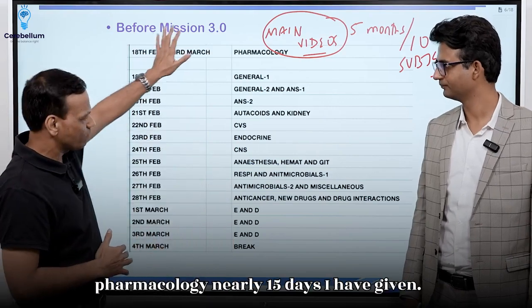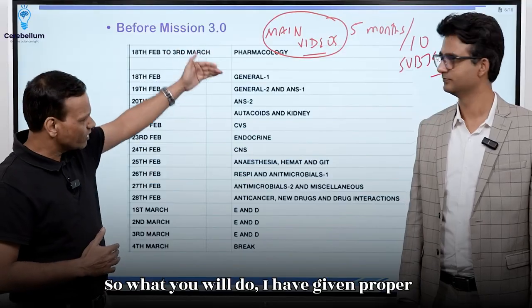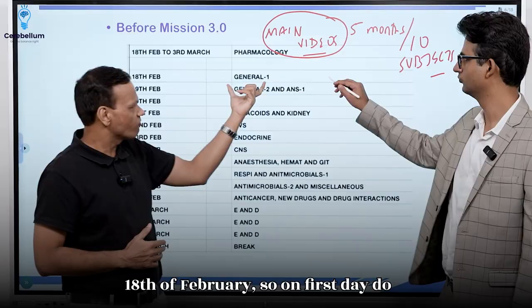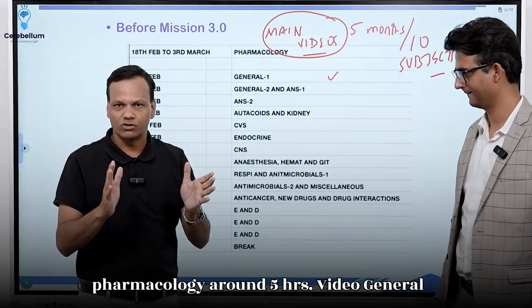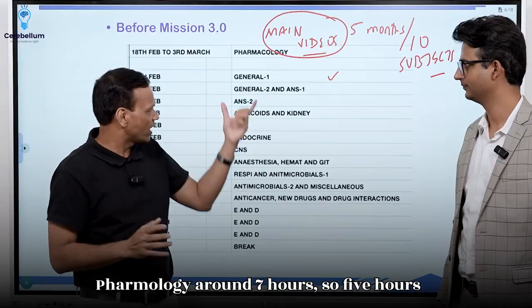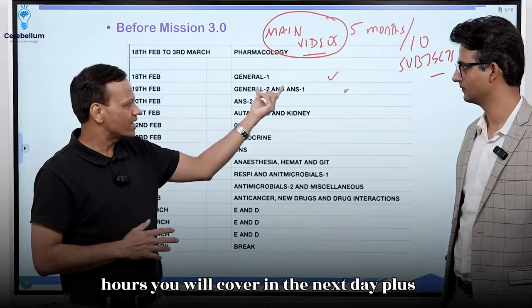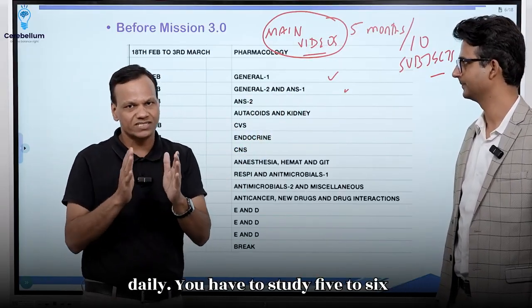I have given enough time. You can see that for pharmacology nearly 15 days I have given. Clear? I have given a proper schedule. Like if you are starting from 18th of Feb, on the first day do general pharmacology, around 5 hours of video out of around 7 hours. Then the next 3 hours you will cover on the next day, plus some part of ANS. So you can make sure that daily you study 5 to 6 hours of videos.